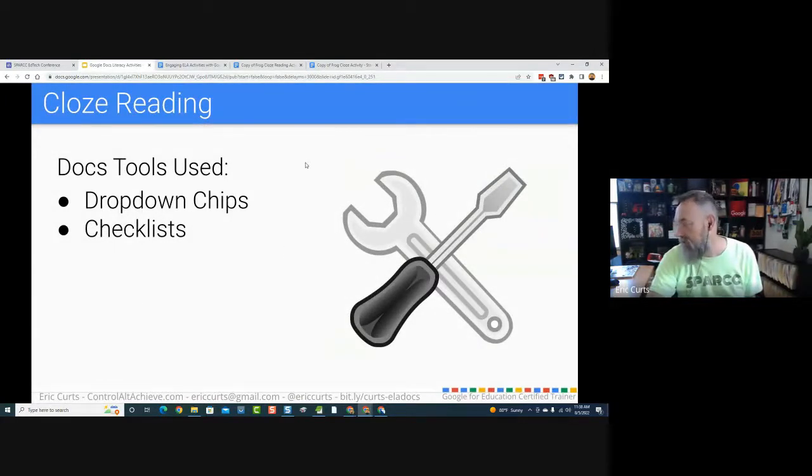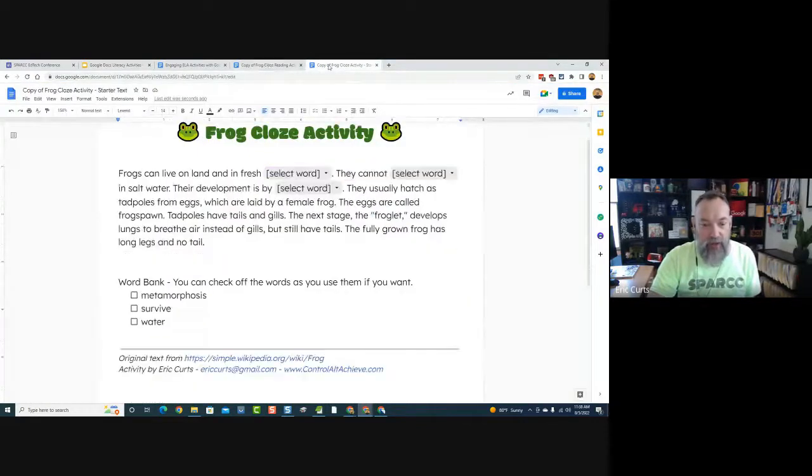Caitlin did ask about how the checklist was set up again. Sure thing. Sorry if I went through that too quick. I will undo that and I'll put it back.